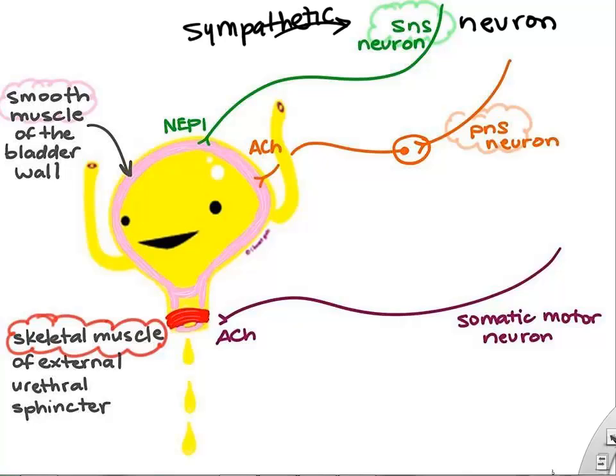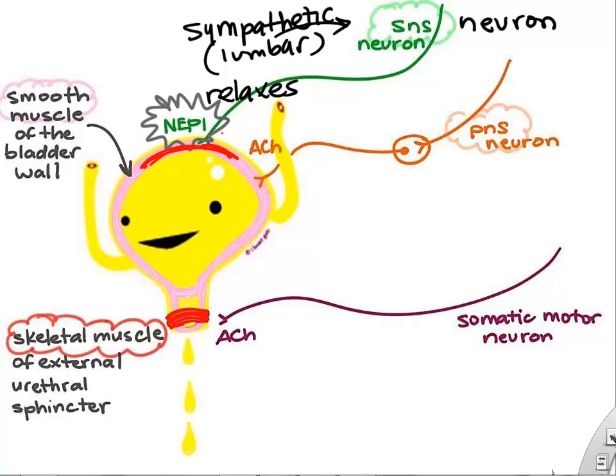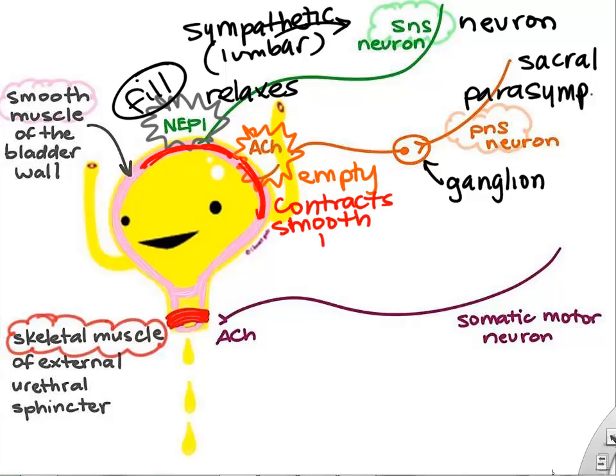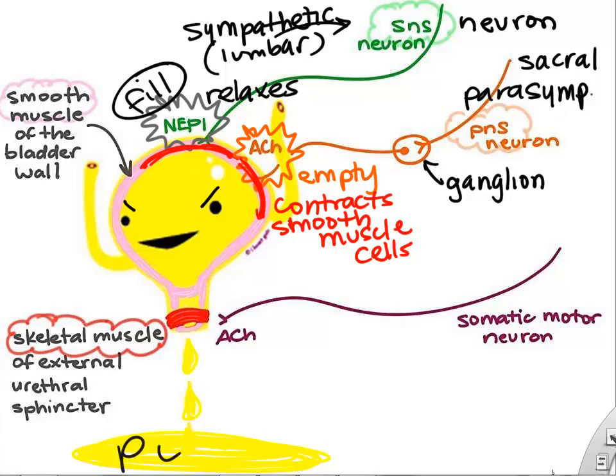Let's look at the sympathetic side of things. The sympathetic wiring again would come from our lumbar region, and these neurons would release norepinephrine. Norepinephrine relaxes the smooth muscle of the bladder so that your bladder can fill. If we look at the parasympathetic wiring, which probably comes from the sacral region, we see that those neurons then release acetylcholine, and that causes the little smooth muscle cells of my bladder to contract, and that would help push the pee out and cause contraction of my bladder. So again, they're having different effects depending on whether you activate the parasympathetic or sympathetic wiring.